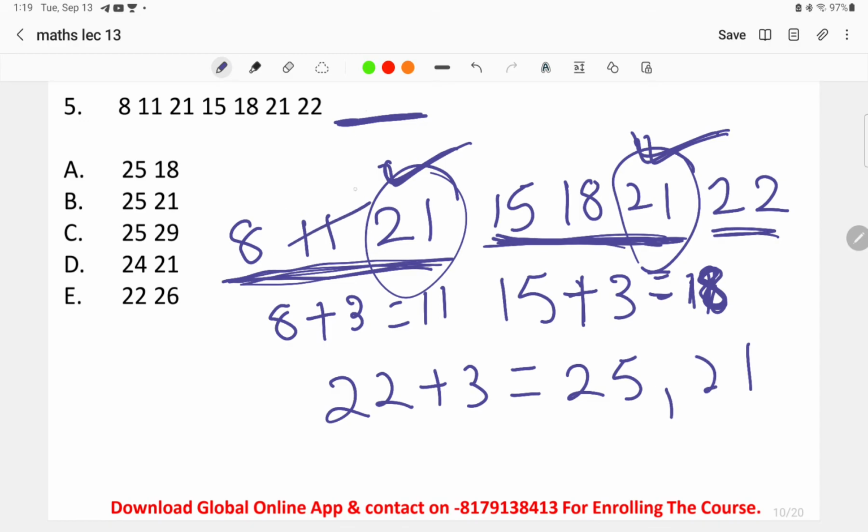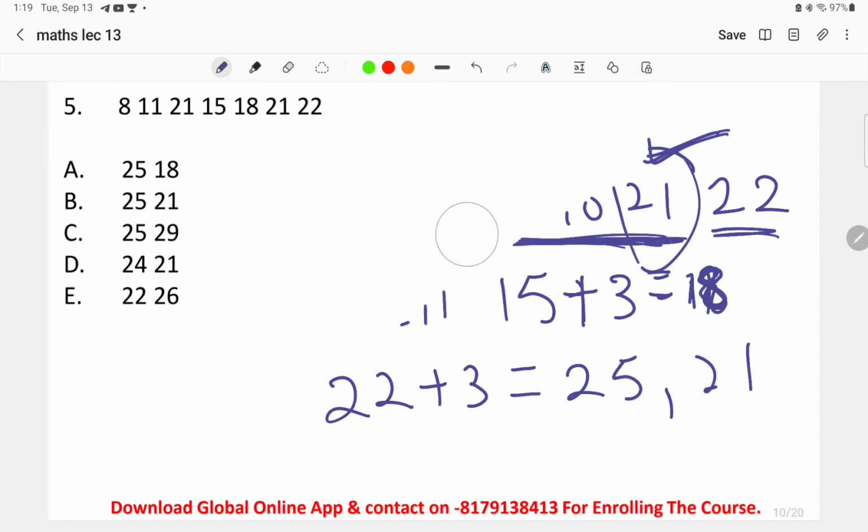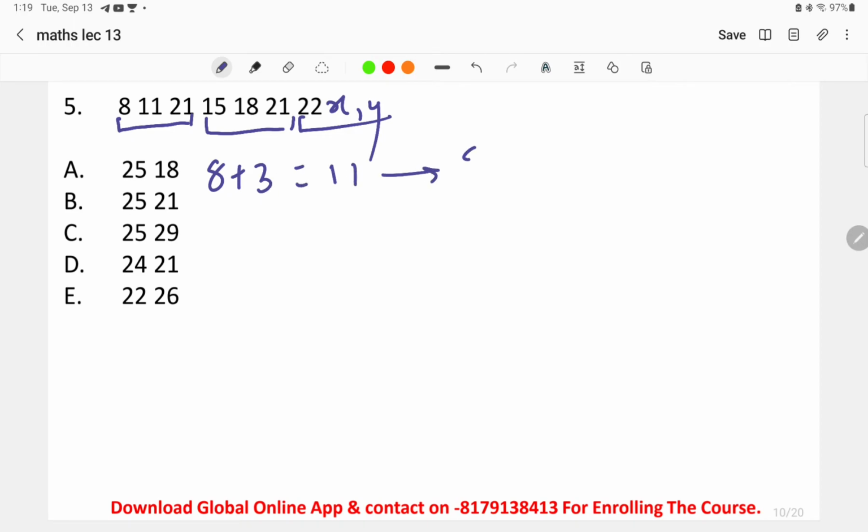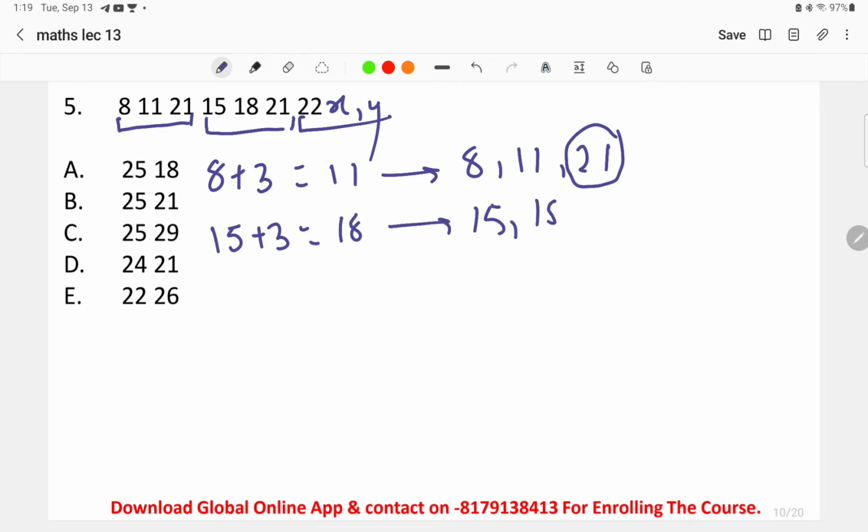Once again I will explain it. The pattern followed here is that the numbers are considered in 3 different groups, with the upcoming 2 numbers as x, y. What is the series followed here? 8 and 11 have a difference of 3; when we do 8 plus 3 we get 11. So the series is 8, 11 and 21, where 21 is a random number that has been repeated. When we do 15 plus 3 we get 18, so 15, 18 and again 21, the random number.